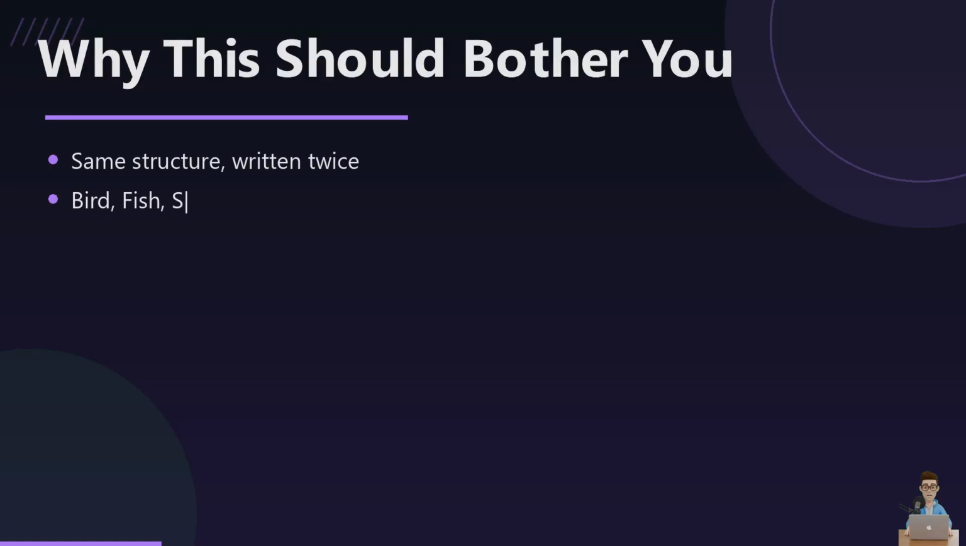Now imagine adding bird, then fish, then snake. Every single one repeats that same name and init pattern. If you ever need to change how an animal stores its name, you are editing it in 5 different places. This exact repeated structure problem is what inheritance was built to solve.